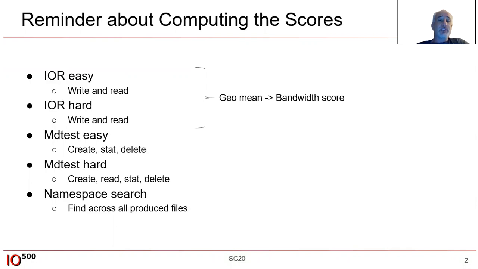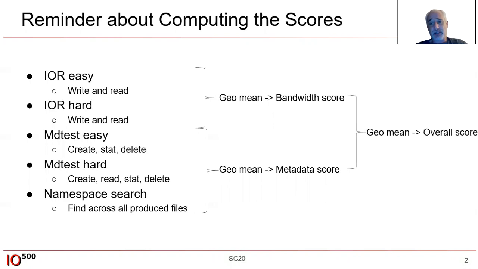So then once all of those files are created, we also do a search across all of the files to look for a subset of files. So we combine all of the MD test scores with the find rate using geometric mean to create a metadata score. We then use geometric mean one last time to combine those 2 scores into an overall score.